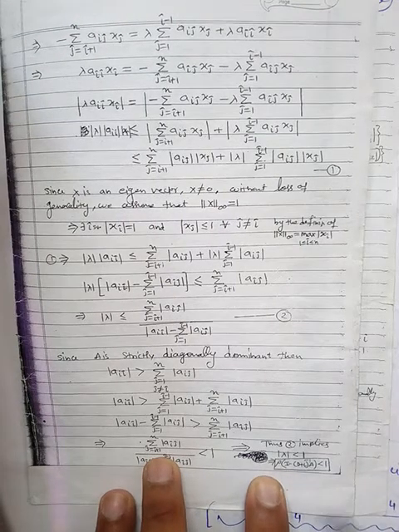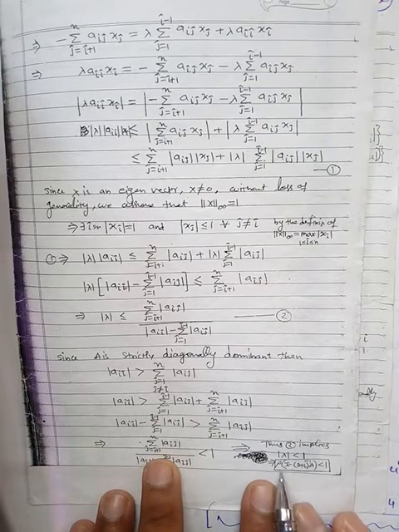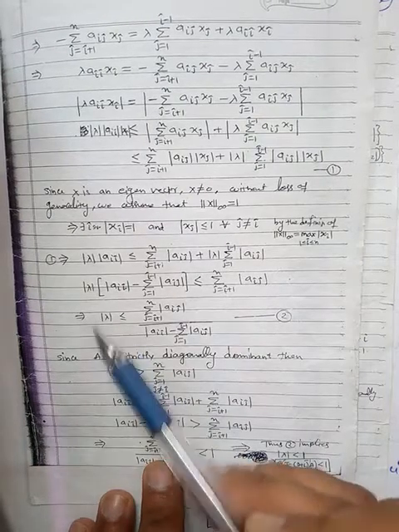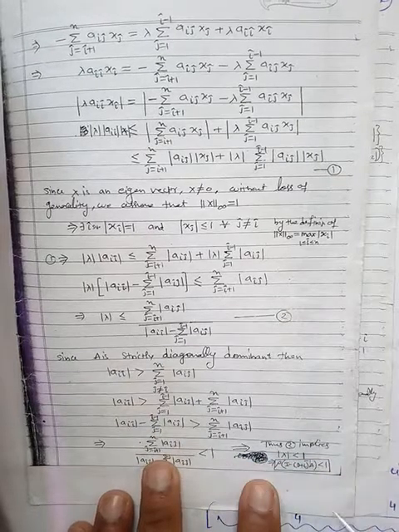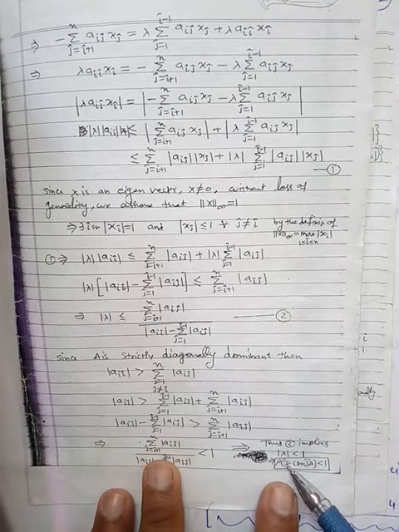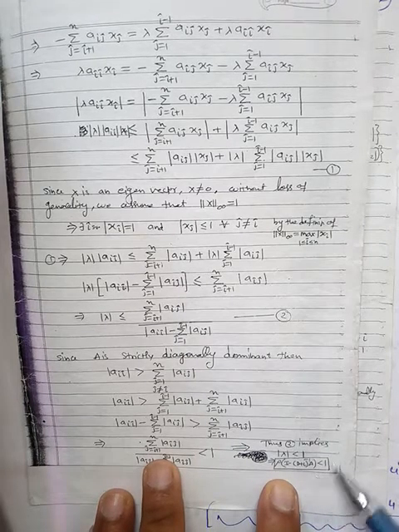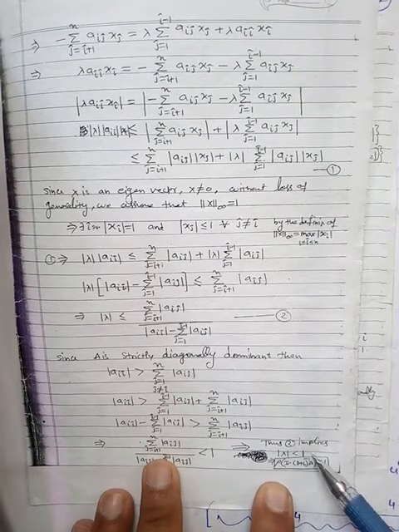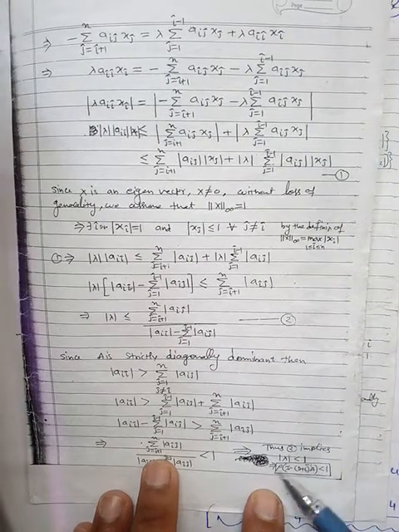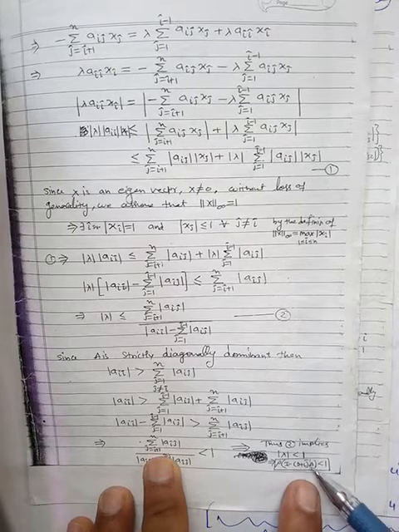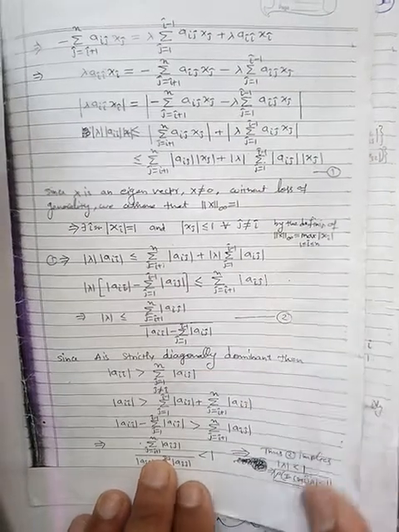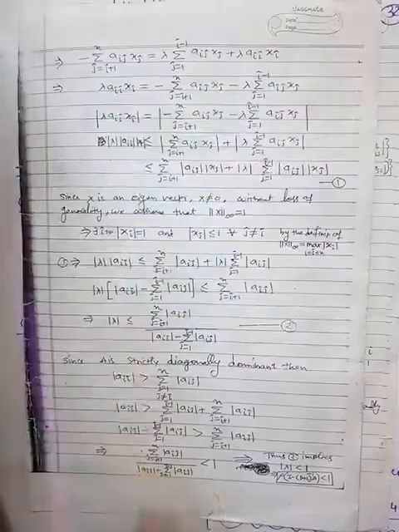That means what? Spectral norm, the largest eigenvalue will be, क्योंकि हमने तो randomly pick किया लैम्डा, यानी हर लैम्डा लेस देन 1 है, इसका मतलब लार्जेस्ट आइगन वैल्यू भी लैम्डा लेस देन 1 होगी. Hence spectral norm rho of (I minus (D plus L) inverse A) is also less than 1. सारी आइगन वैल्यू क्योंकि लेस देन 1 है तो लार्जेस्ट आइगन वैल्यू भी लेस देन 1 ही होगी, which is nothing but rho of (I minus (D plus L) inverse A) less than 1. So this is the theorem. So okay, this is the condition for the Gauss-Seidel method.